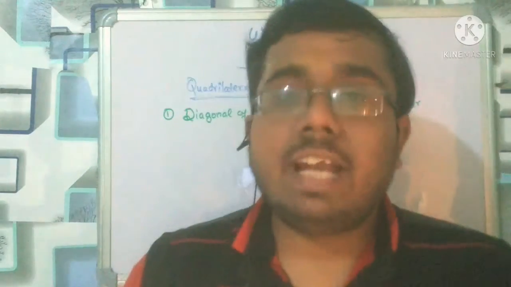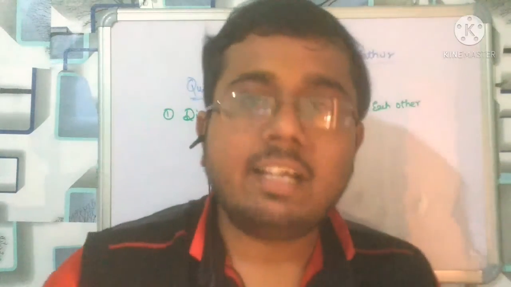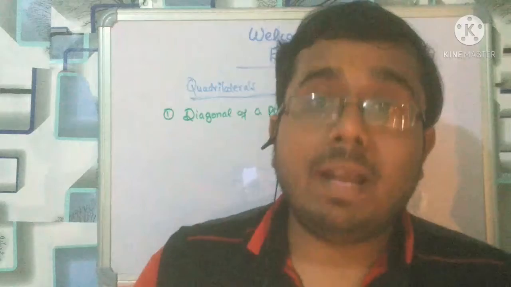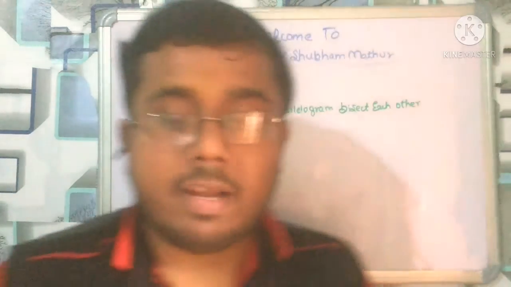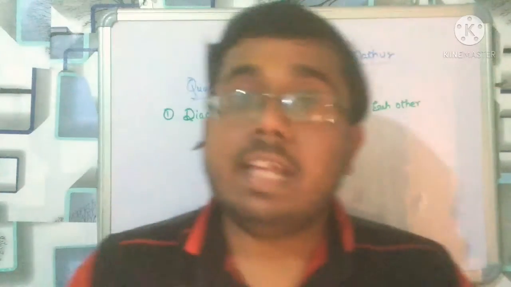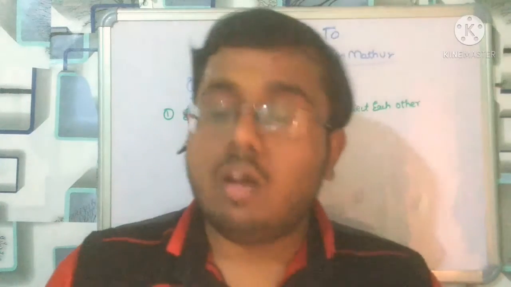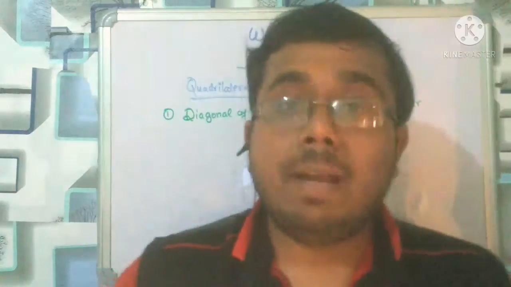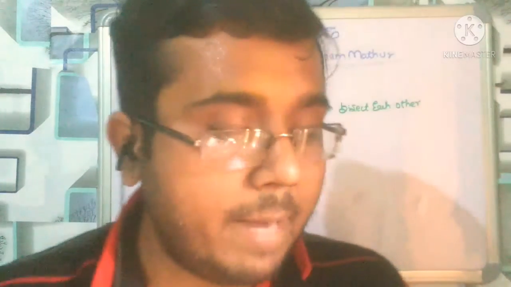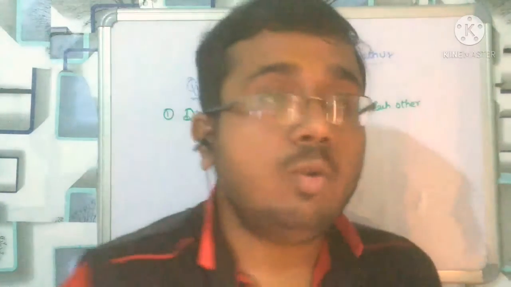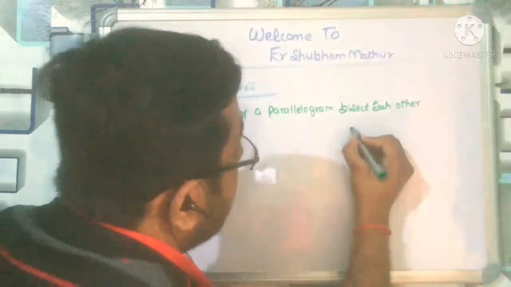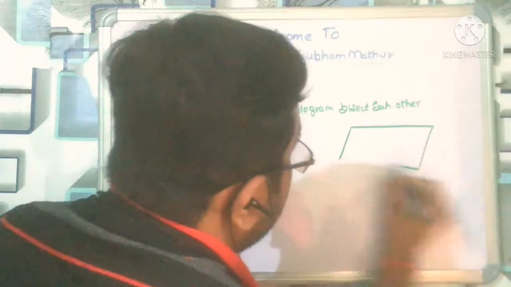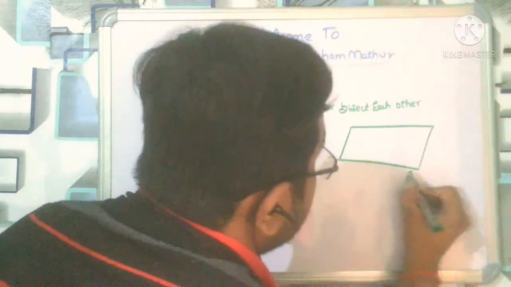Now the second point: each diagonal of a parallelogram divides it into two triangles of the same area, like I told in the median. Each diagonal of a parallelogram divides it into equal areas. Like I will tell the concept here only. It is parallelogram ABCD.